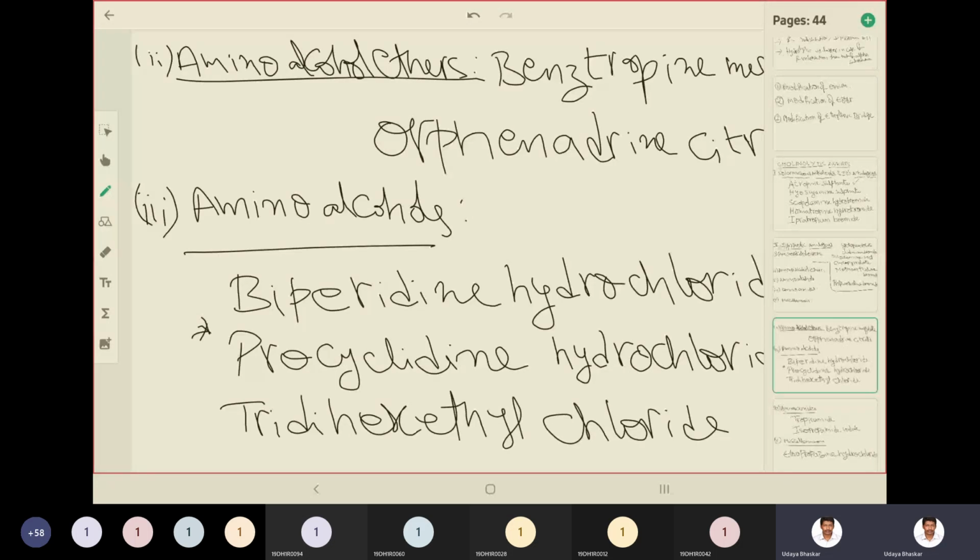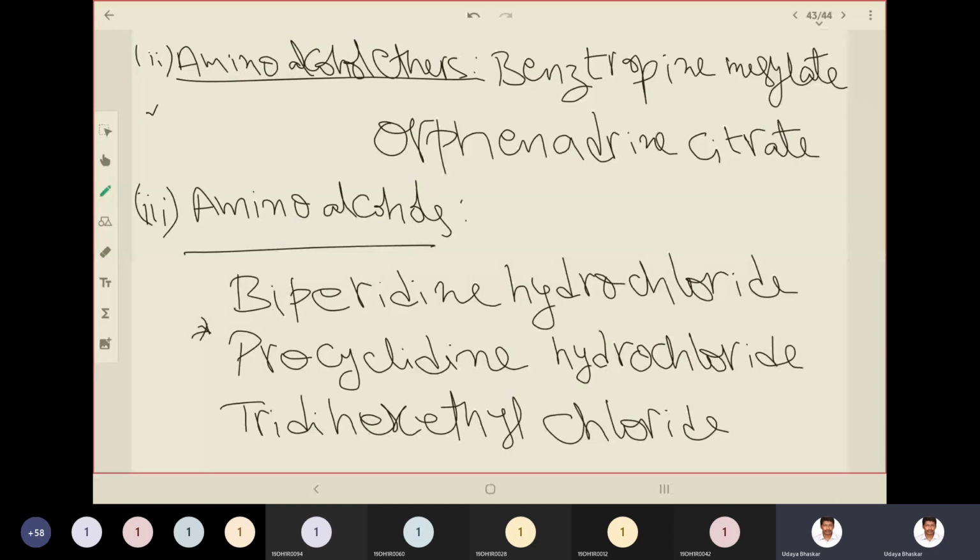Then amino alcohol ethers: benztropine mesylate, where mesylate is a salt form, and orphenadrine citrate, where citrate is the salt. Orphenadrine and benztropine come under amino alcohol ethers. Amino alcohols: biperiden hydrochloride, procyclidine hydrochloride, tridihexethyl chloride. All these three are examples of amino